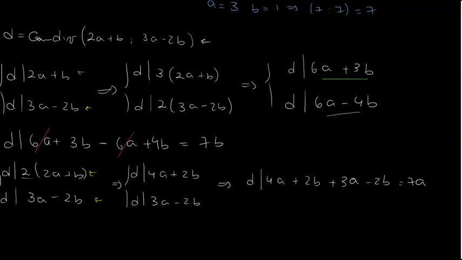So what we got is that d has to divide 7 times b and 7 times a. So the maximum of the divisors between these two numbers will be either 1 or 7, which is exactly what we wanted to prove.